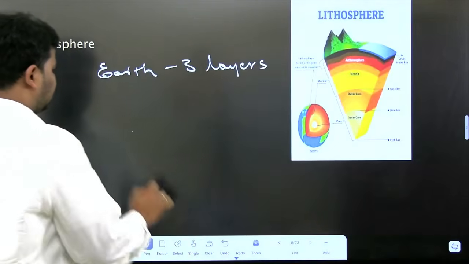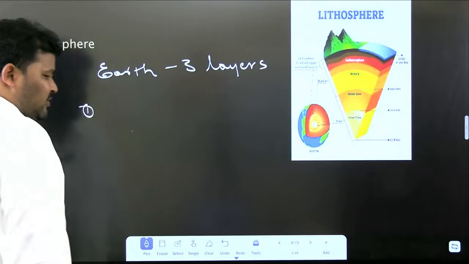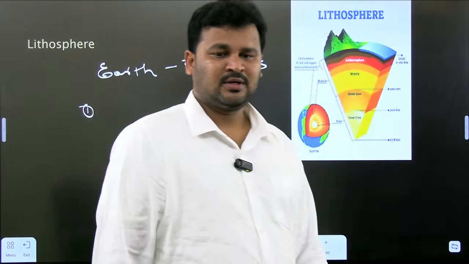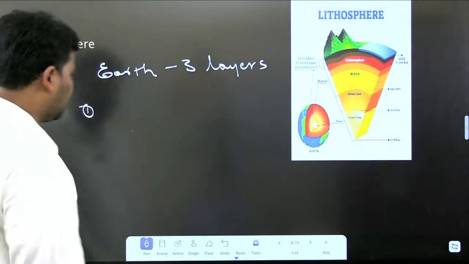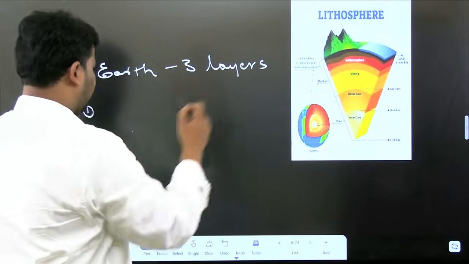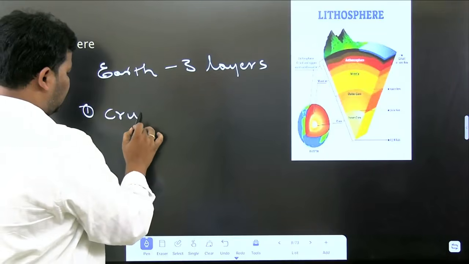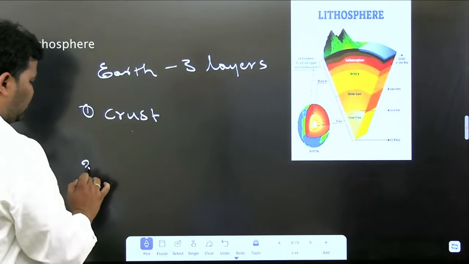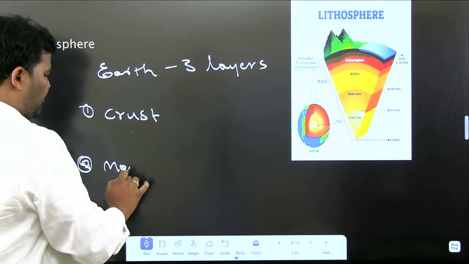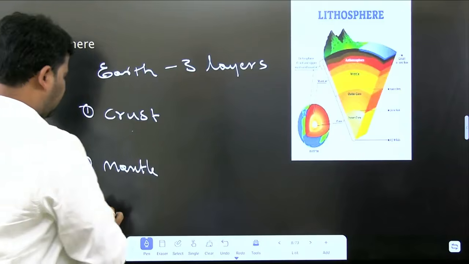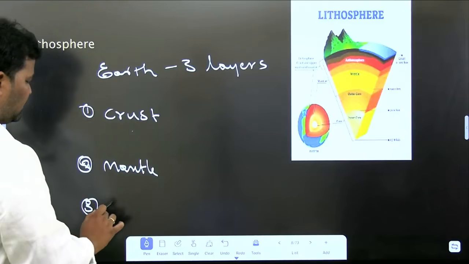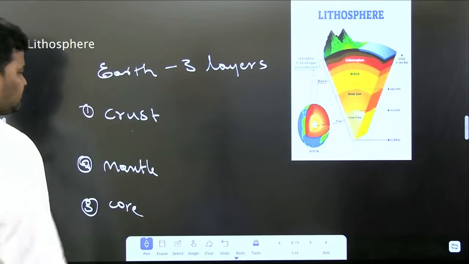The upper layer is known as the crust. One more layer we have is the mantle, and one more layer we have can be called the core.